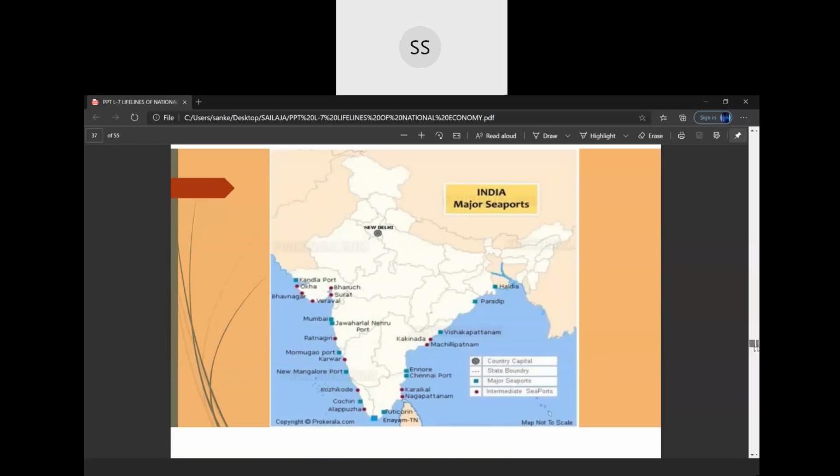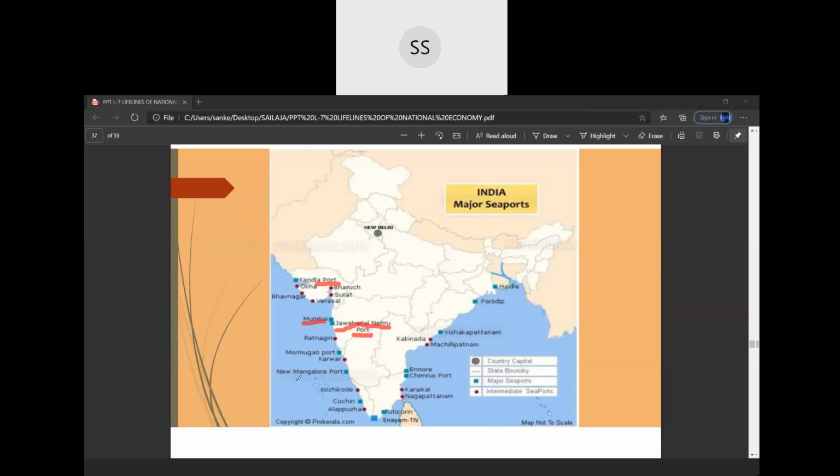This is the map of the ports which we will see at the end when we do the map work, children. For the time being, I can show you the west coast ports. We have the Kandla port just now, which we have studied, children, which is here. We have the Mumbai port. Just near to Mumbai port, another port was built because again, even after building Kandla port, in Mumbai port there was a lot of pressure, that is, a lot of traffic of goods. That's why another port was built called Jawaharlal Nehru Port, which is just near to it.